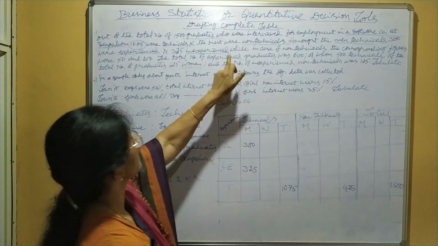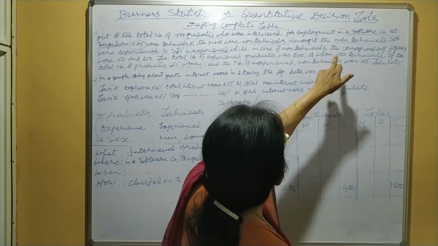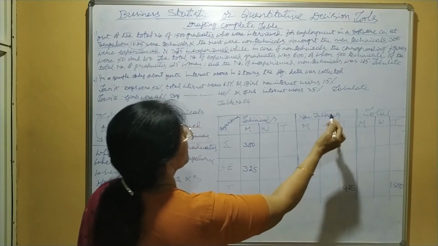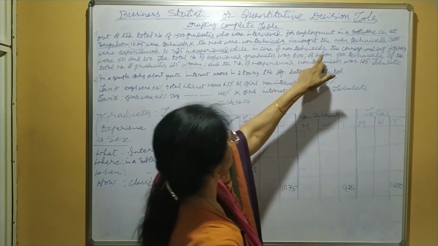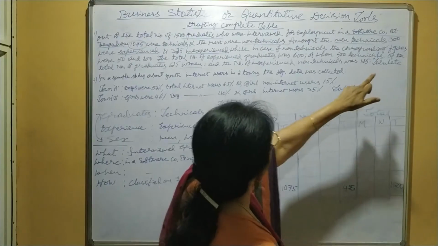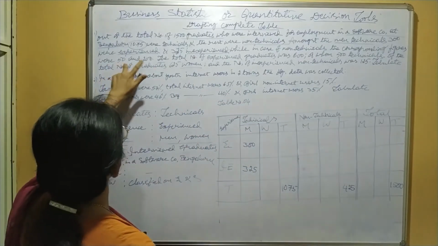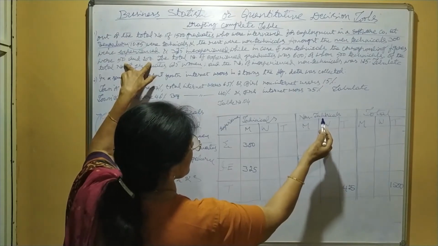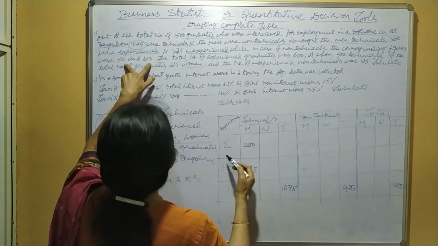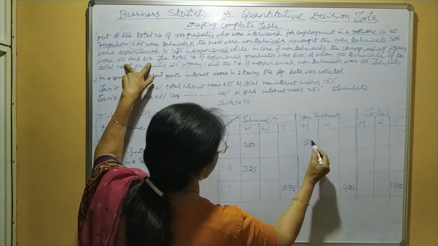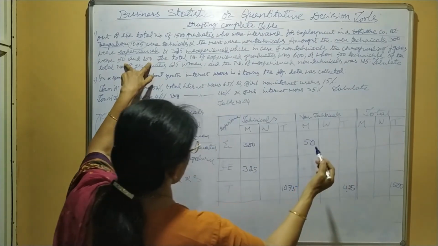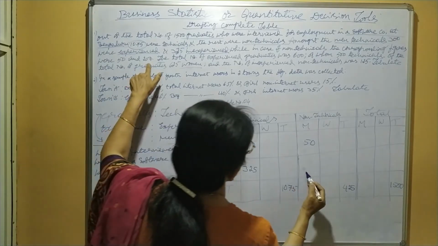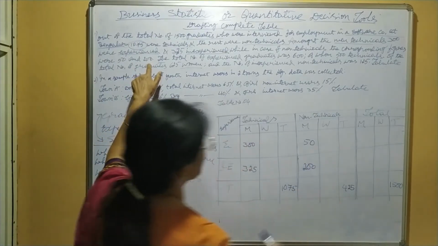Take the next sentence. While in case of non-technicals, we have to consider this main column, non-technicals. The corresponding figures were 50 and 200. Corresponding figures means non-technicals, men experienced 50, and non-technicals, men inexperienced 200.